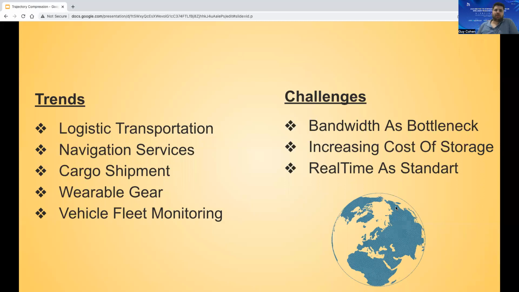According to the US vehicle registration statistics, there were 286 million vehicles registered back in 2020. Those vehicles are core consumers of navigation services, without even mentioning the autonomous vehicles that are one step away from marketing. Besides that, these days we are witnessing a vast increase in the usage of shipping and delivery services with real-time monitoring, which directly reflects on the emerging needs for logistic transportation and cargo shipment.